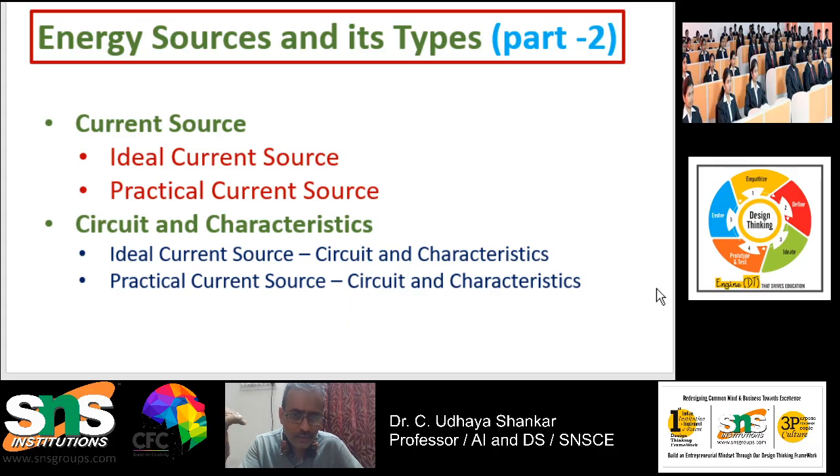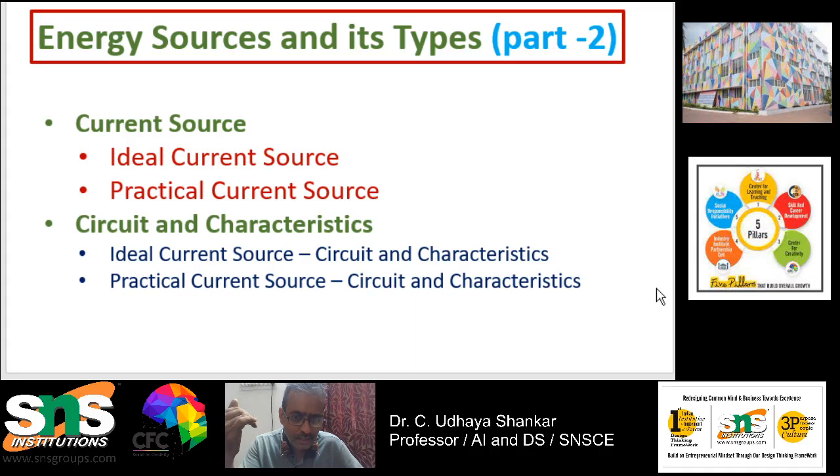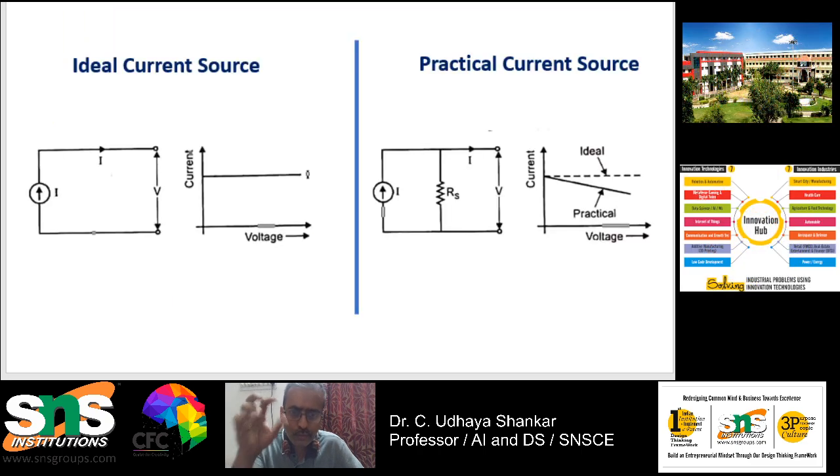There are two different types: one is the ideal, the other one is the practical. We will be discussing the characteristics and how the circuit looks in the upcoming slides. So you are clear with the current source. There are two types: the ideal current source and the practical current source.